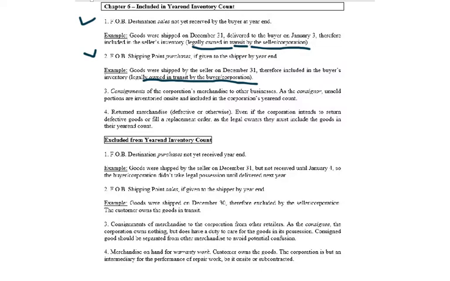We just say, guess what? You'll eventually get it, probably in early January. So what do you do? Backdate the point of acquisition to when they were shipped, and then count it and include it in your year-end count. So simple as that.